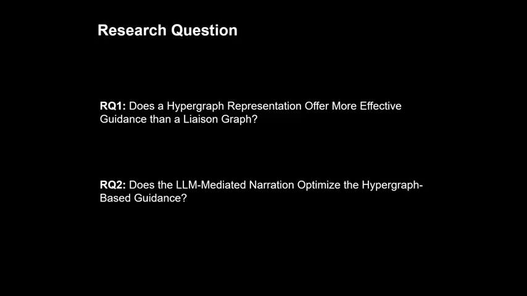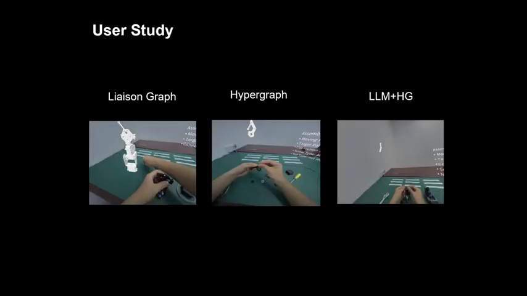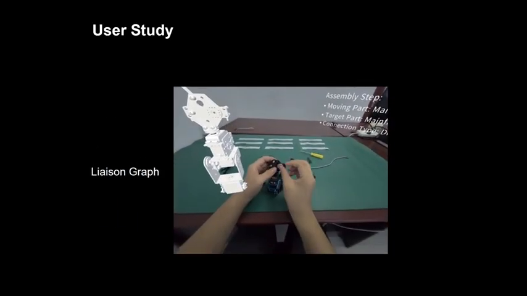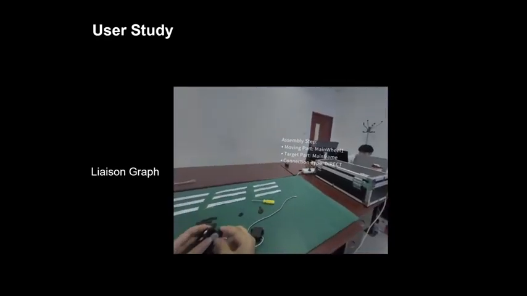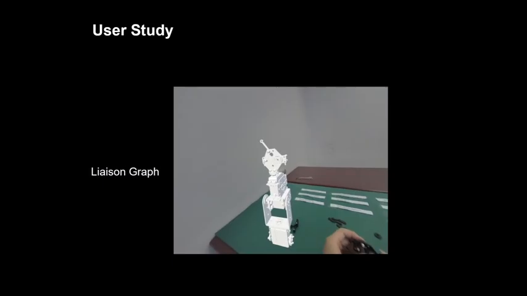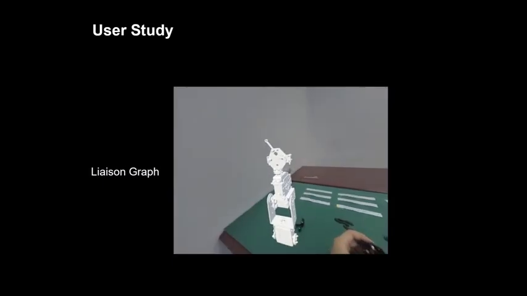To answer these questions, we designed a controlled laboratory experiment. 24 participants were tasked with assembling a complex, 25-part robotic gripper under our three counterbalanced conditions. Liaison graph. A baseline system that presented a linear sequence of steps derived from a simple liaison graph, representing the standard approach in many AR guidance systems.